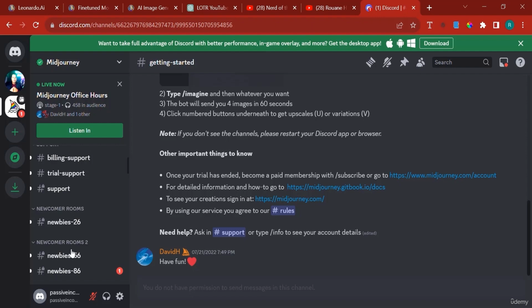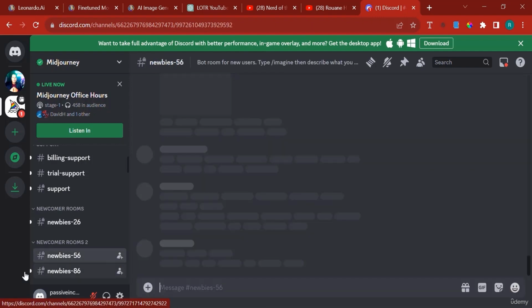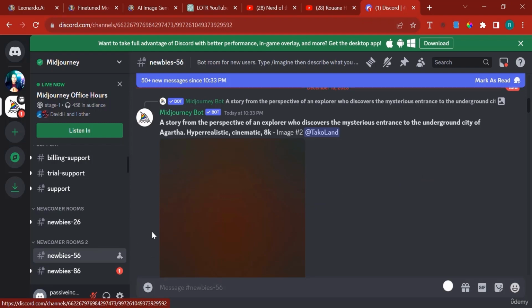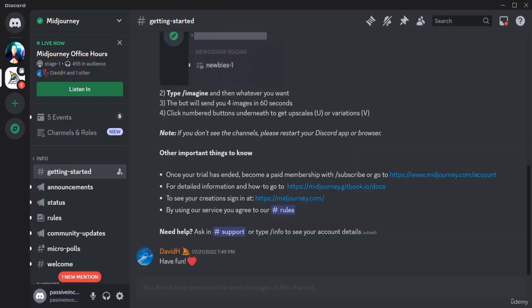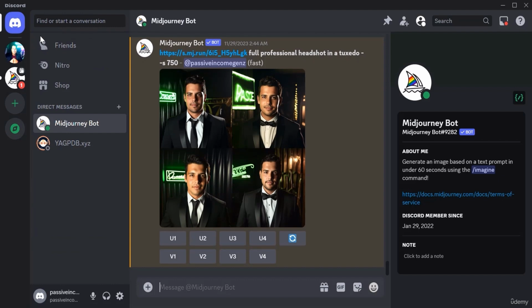Instead of coming to these newbies rooms, which, by the way, I'm not making an insult, but this is what they're called, I'm going to close this because I don't want to see anything that I don't like. These people generate images that can be, let's just say, not really good to show. So it would be better to install Discord on your computer, and by default you should have the Midjourney bot, or you should download or install it, and you can communicate directly with it and there is no one bothering you.